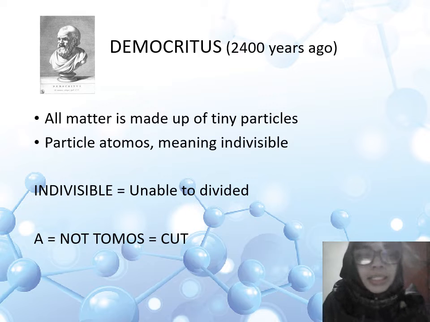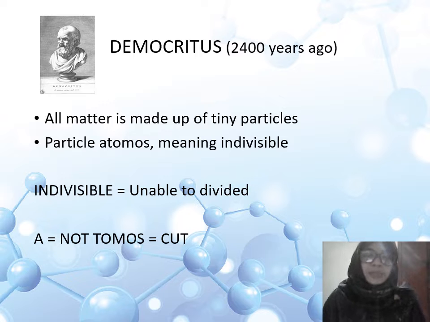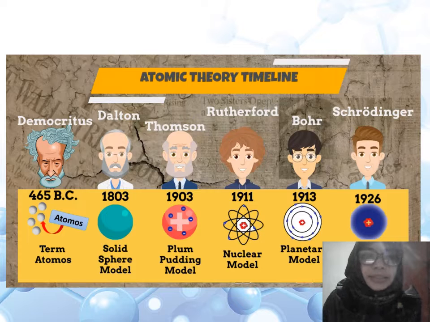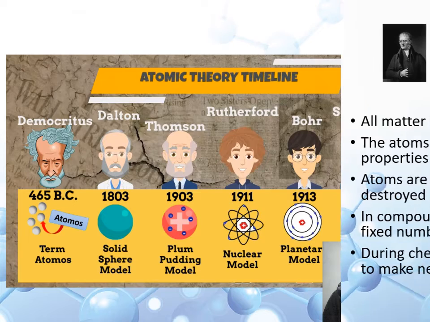But at this point, the atomic theory from Democritus lacked improvement, and for that reason the theory was not fully agreed upon by scientists, so Democritus' theory did not sit well. Then let's continue to the next atomic theory in the timeline, John Dalton's atomic theory. Let's go.